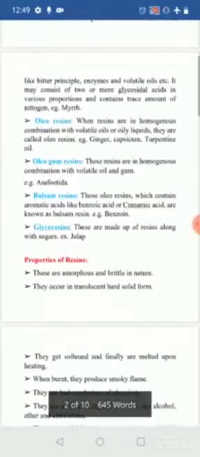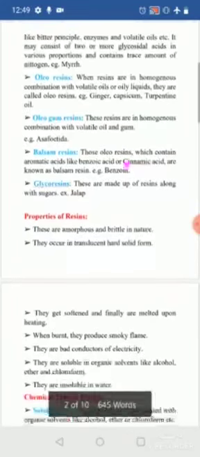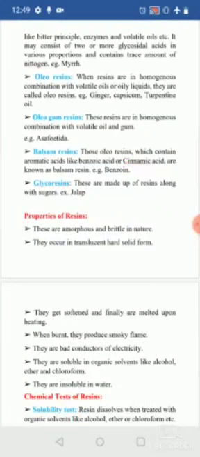Coming to the properties of the resins, they are amorphous and brittle in nature, which means once you drop them, they can be easily broken. They occur in translucent hard solid form, which means they are not fully transparent, they are somewhat translucent, and they are hard solids. They get softened and finally melt upon heating. Once you heat them, they become soft and melt into liquid.